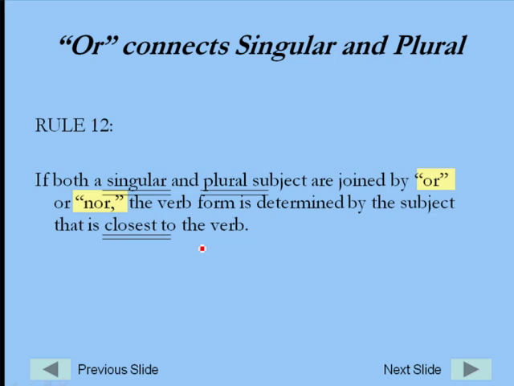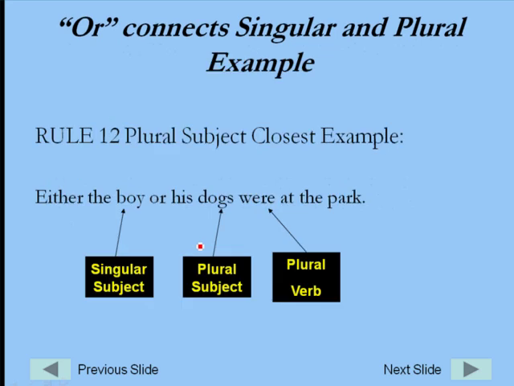So on this first one here, either the boy or his dogs. I've got boy and I've got dogs. Dogs is plural. It is closest to the verb, so I need to have the plural verb.